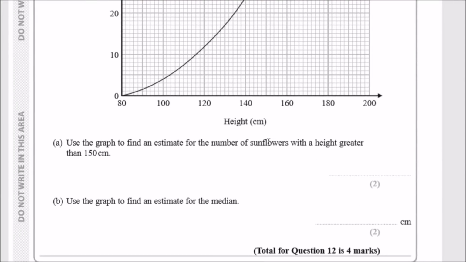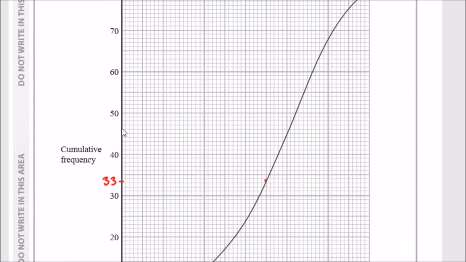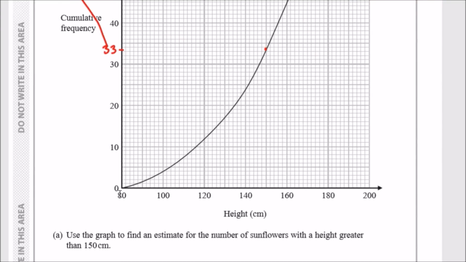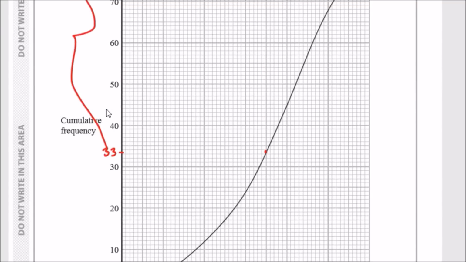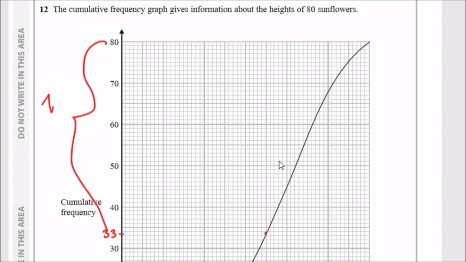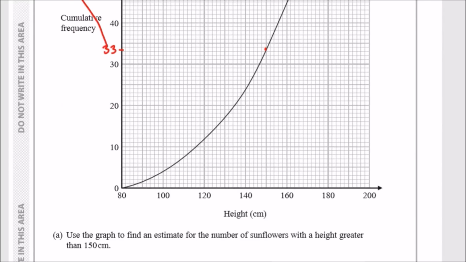So use the graph to find the number of sunflowers greater than 150. It's going to be the set greater than 33, so the remaining sunflowers after 33. Now, how many is that? Up to 33, the heights are at most 150, meaning the others, 80 take away 33, will be greater. So 80 minus 33, we should get 47. So this represents 47 of the lot.